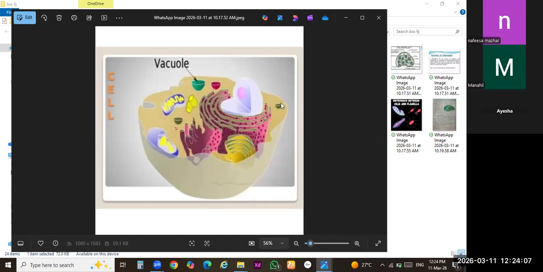Clear? So vacuole is just like the dustbin in case of animal cell, which can store the extra material, extra food, extra water, extra toxic substances. It behaves just like the lysosomes. Recall the structure of lysosomes.